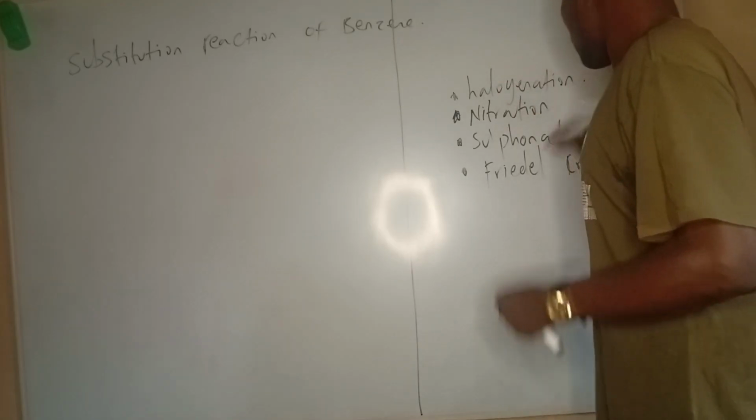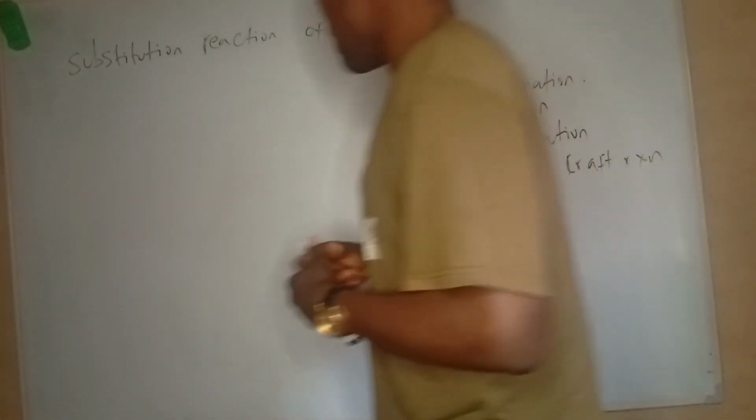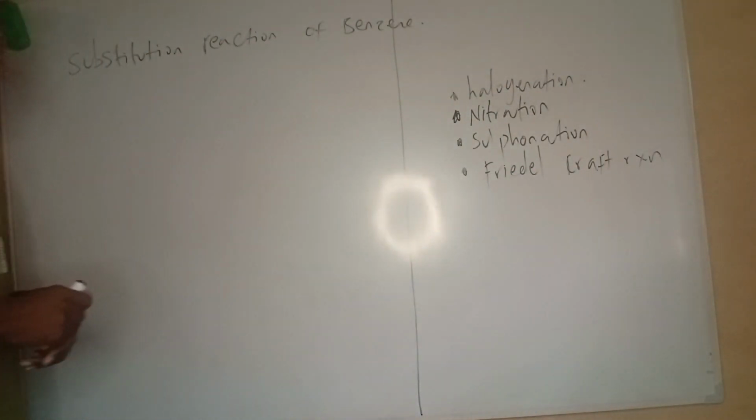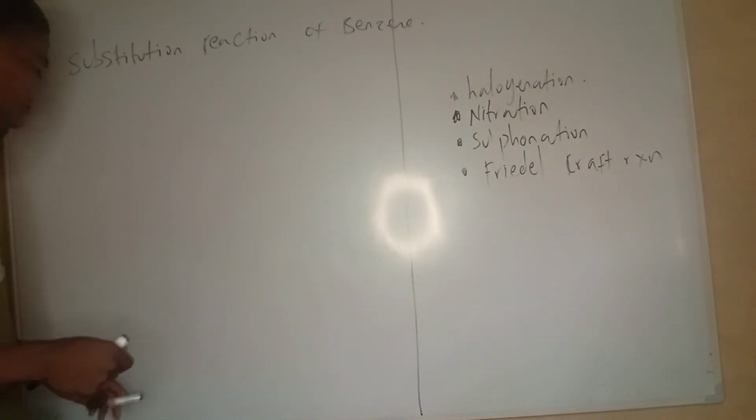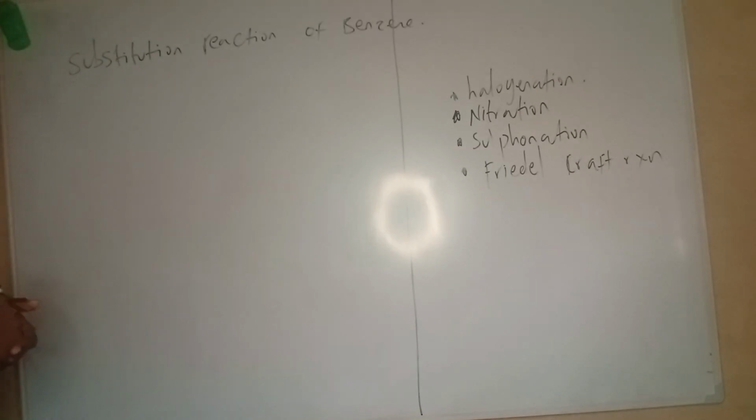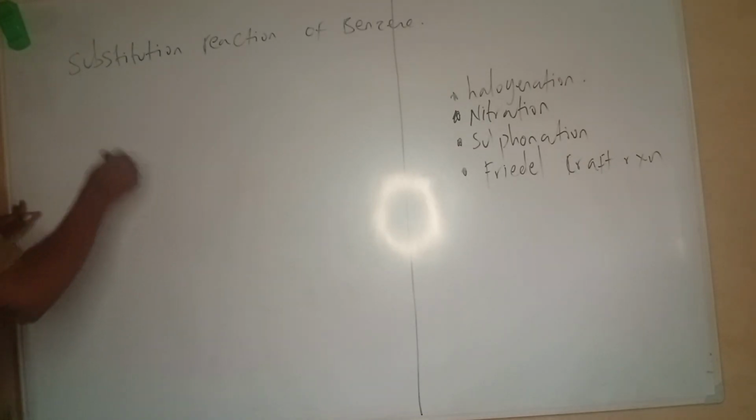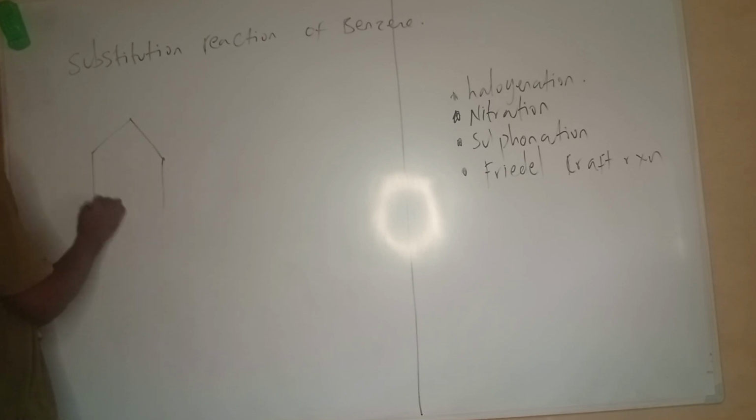So when it comes to the substitution reactions of benzene, I'm going to quickly look at these reactions, very fast. I'll start with halogenation. Now for halogenation, we have a benzene ring.